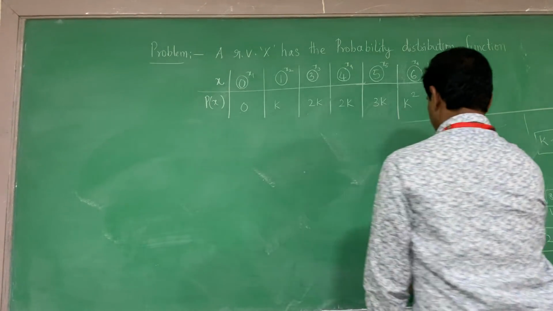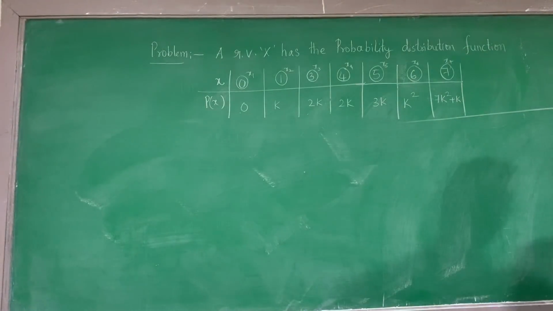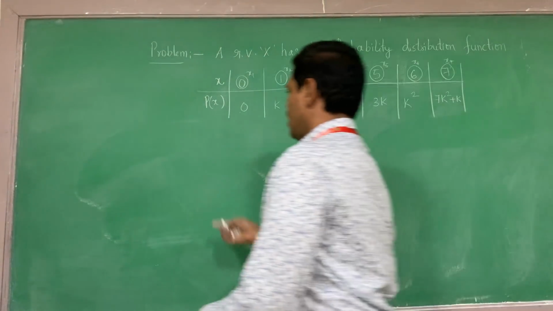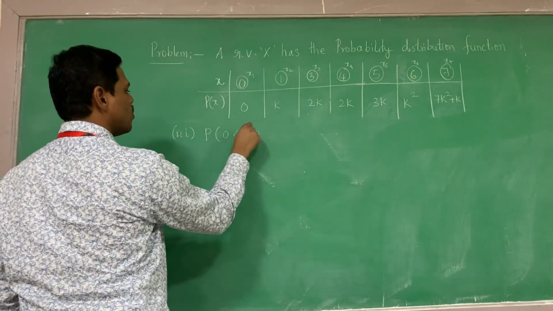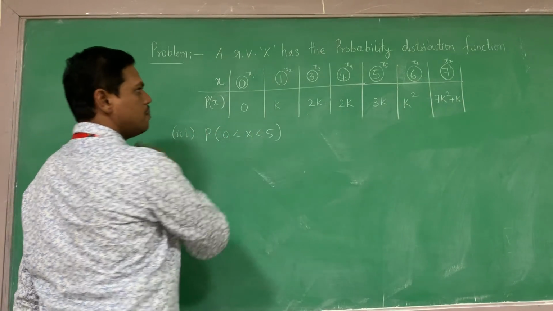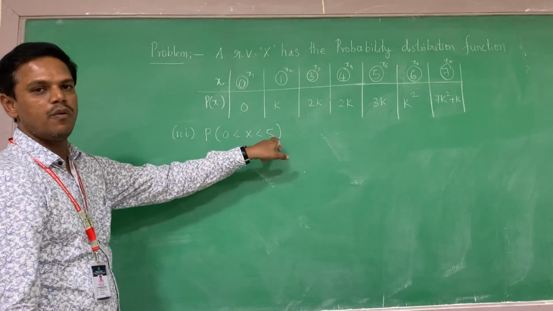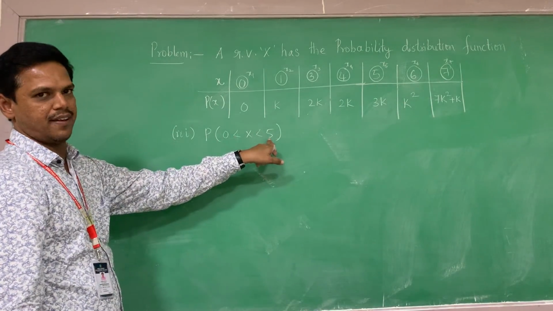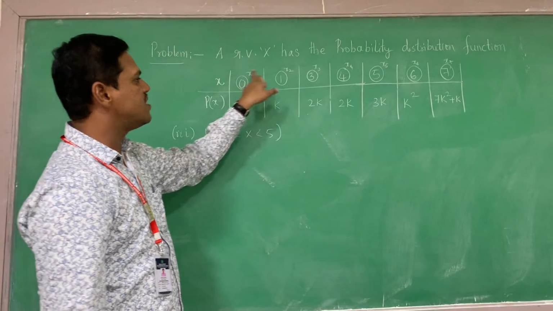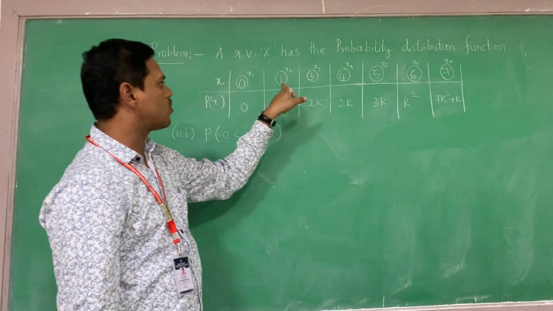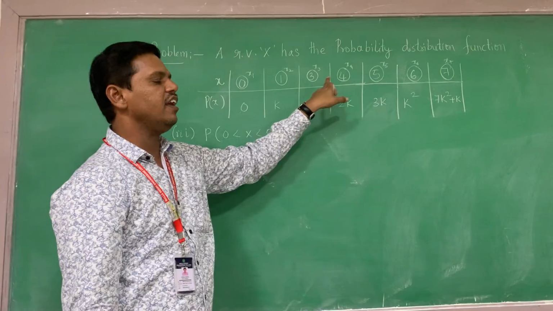The third point is, what is it saying? Probability of, I'm writing the third one. The third one is defined as probability of 0 less than x less than 5. It means whatever exists in between 0 and 5, that I have to take. In between 0 and 5, this is strictly less than, so I should take what is in between 0 and 5. That means I have to consider 1, 3, 4.